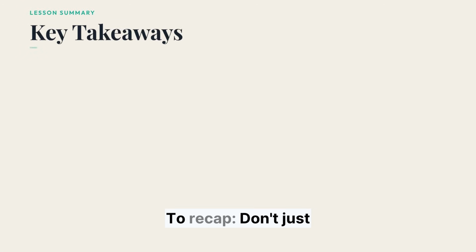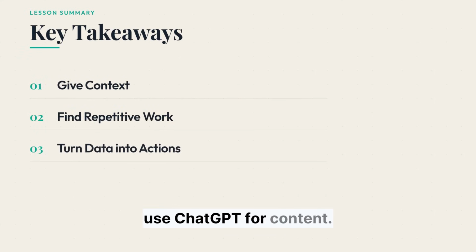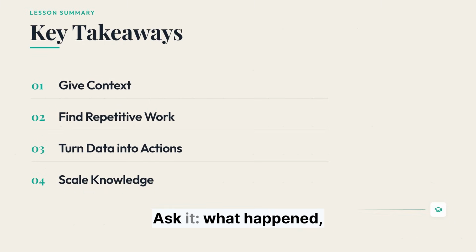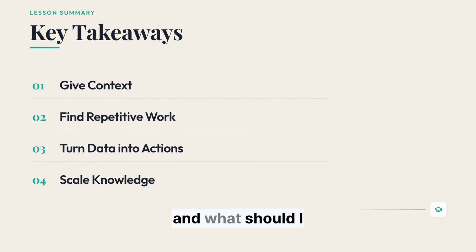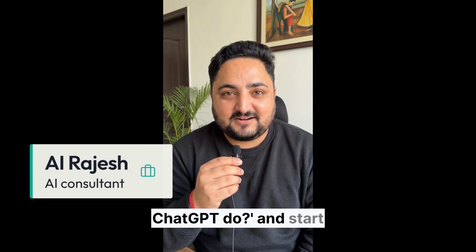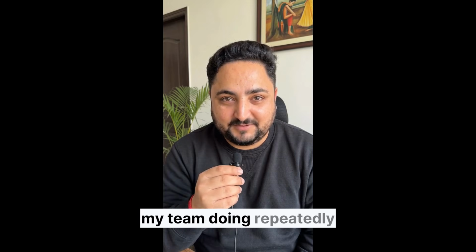To recap, don't just use ChatGPT for content. Give it your documents, your processes, and your context. Ask it what happened, why did it happen, and what should I do next. Stop asking what can ChatGPT do and start asking what work is my team doing repeatedly every day.